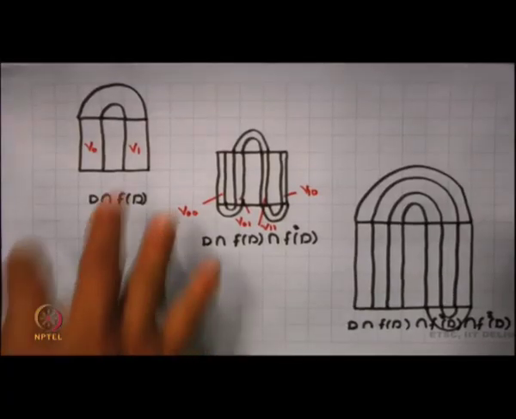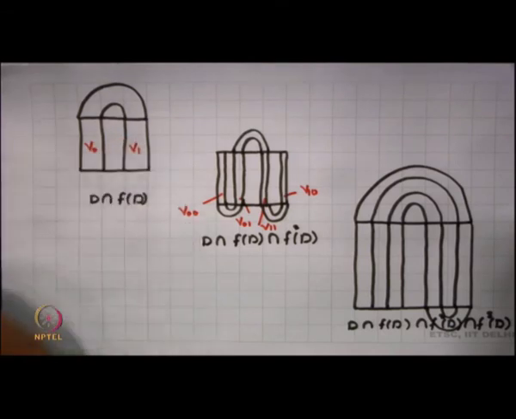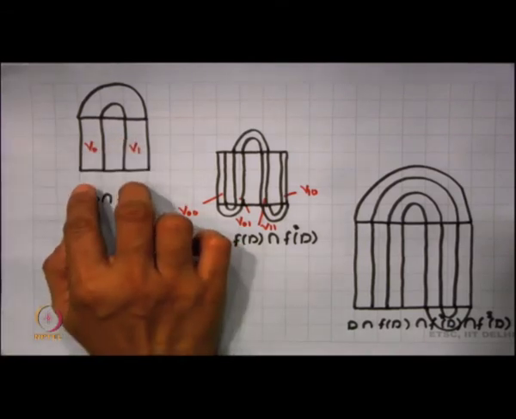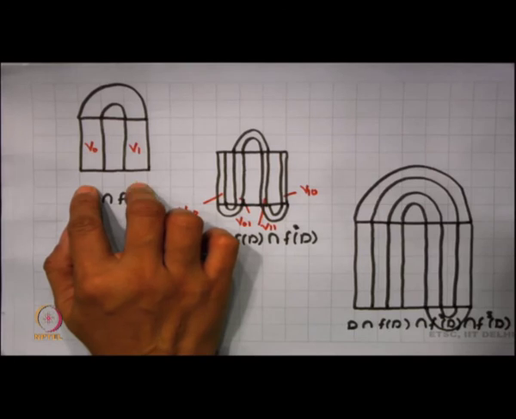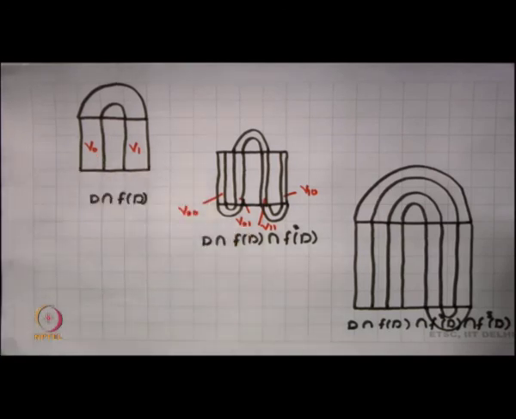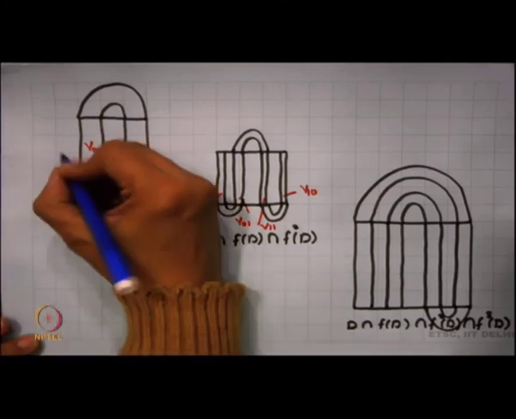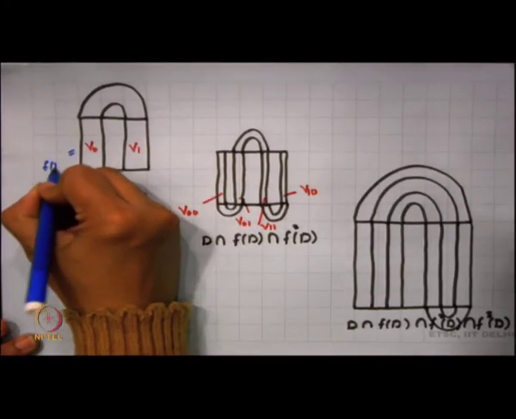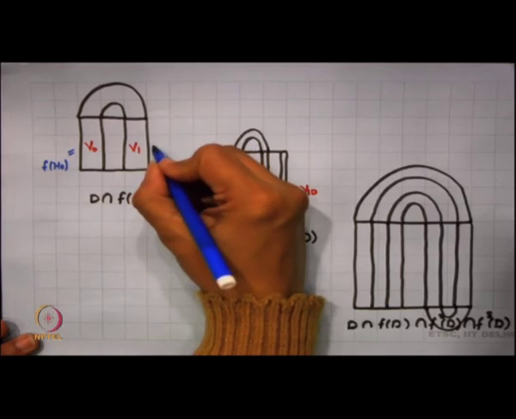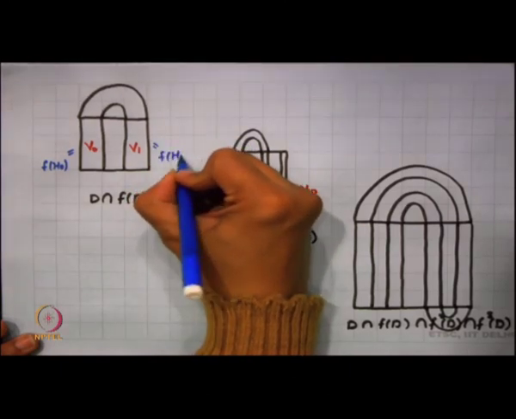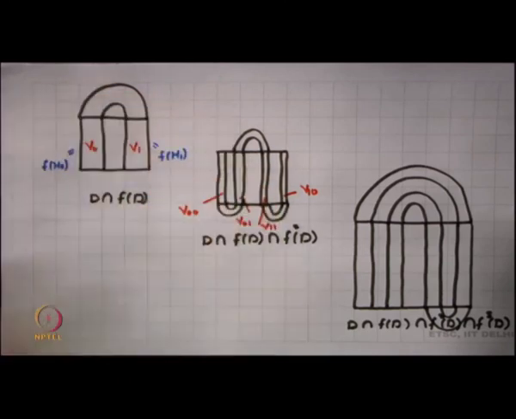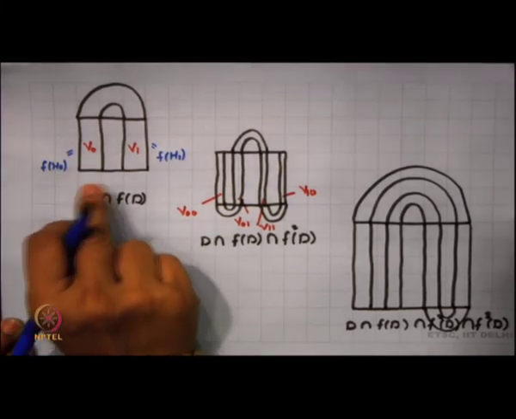Now, when I am looking into D intersection F of D, we know that we had two vertical rectangles here, V naught and V 1, because that is how H naught is mapped. My V naught is nothing but F of H naught, and my V 1 is nothing but F of H 1. So, this is how we had mapped H naught and H 1. Now, I particularly want to look into how D intersection F D intersection F square D works out. We have vertical rectangles V naught and V 1.